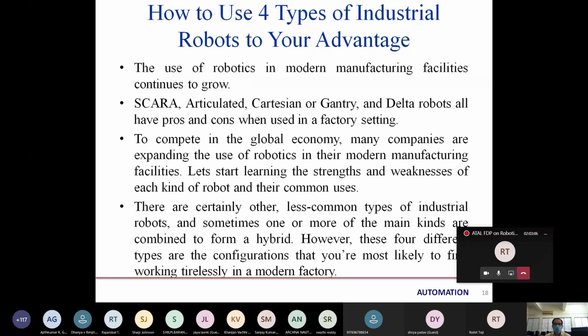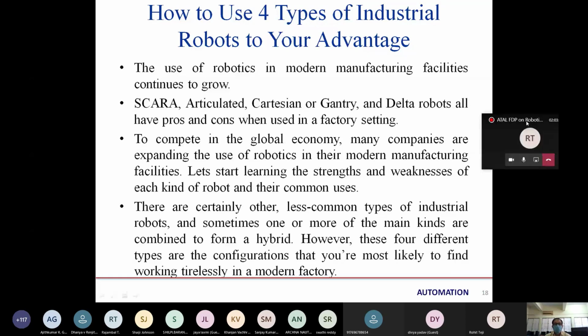However, these 4 different types are the configurations that are most likely to be found working tirelessly in a modern factory. So the 4 types of robots, the configurations that are used in factories: articulated, Cartesian, Delta robots.